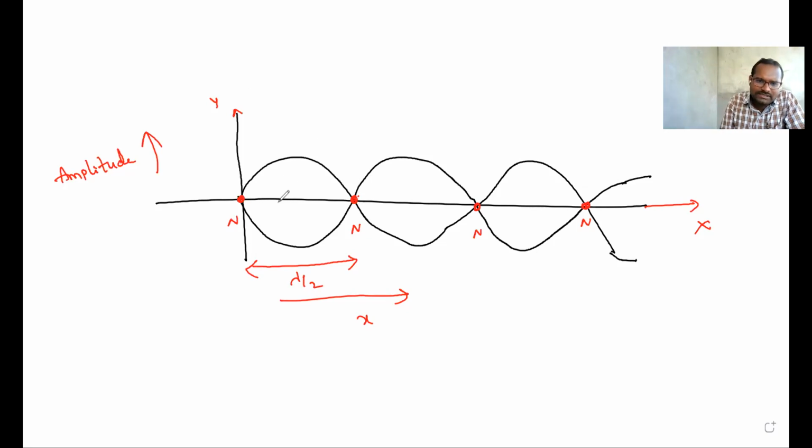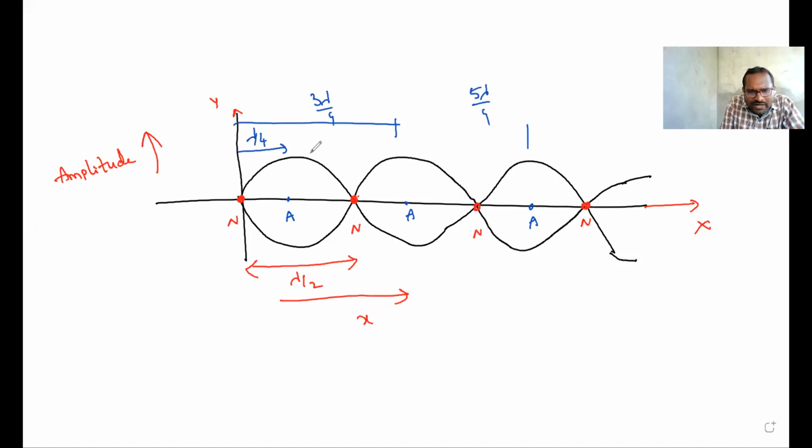Next, at some points amplitude is maximum. Those points are called antinodes. Now, the first antinode is at a distance of lambda by 4. The second antinode is at a distance of 3 lambda by 4. The third antinode will be at a distance of 5 lambda by 4, like this.